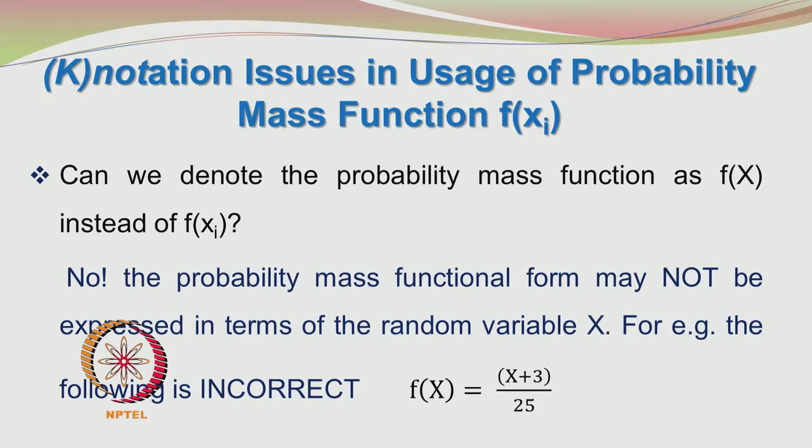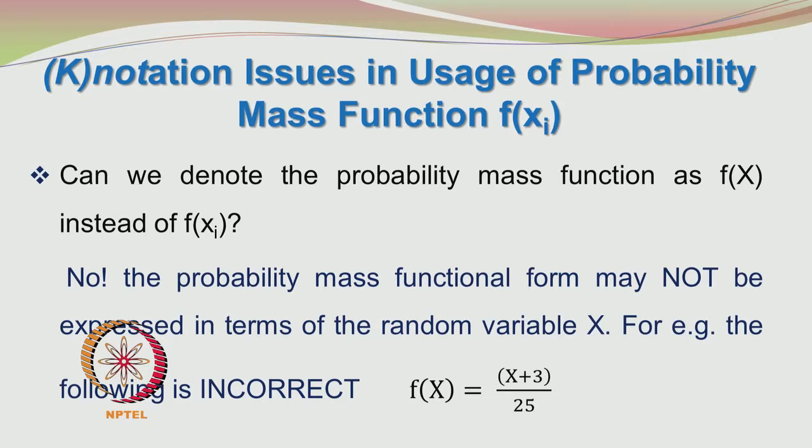So, let us look at some of the notation issues in the usage of the probability mass function f of xi. Can we denote the probability mass function as f of x instead of f of xi? You cannot put capital X in the argument of the probability distribution function or the probability mass function.